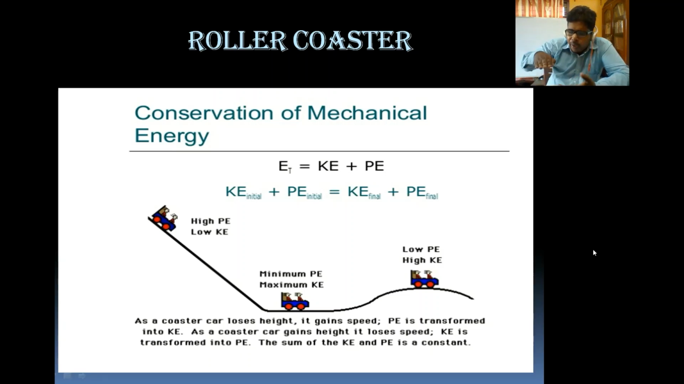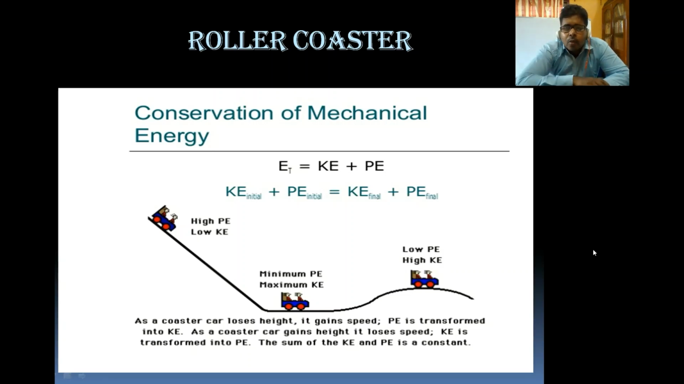And when it comes to the straight line, the potential energy is at its minimum because it is near the ground. Less height, less potential energy, and kinetic energy is maximum. After that, whenever it again tries to reach a height, the potential energy increases and the kinetic energy decreases. So that is a roller coaster path.